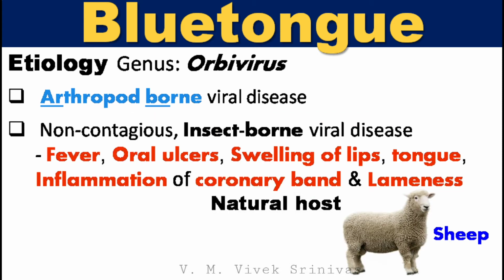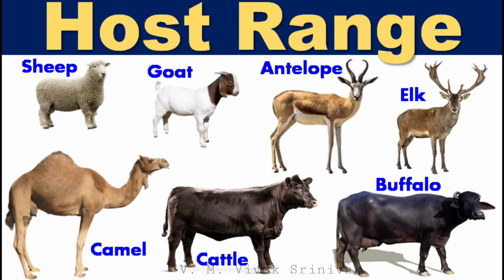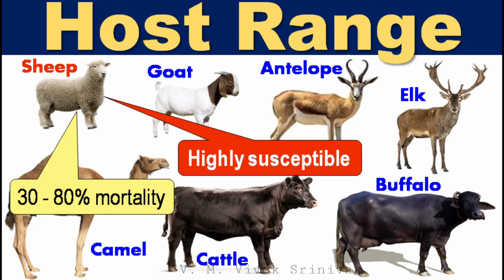So the infection is a non-contagious, arthropod-borne viral disease, characterized by fever, oral ulcers, swelling of lips and tongue, and inflammation of the coronary band and lameness, affecting sheep. Host range. Apart from sheep, this virus also infects goat, antelope, elk, camel, cattle, and buffalo. This infection is highly severe in sheep.